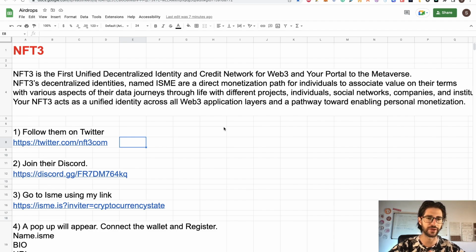NFT3's decentralized identities, named ISME, are a direct monetization path for individuals to associate value on their terms, without various aspects of their data journeys through life with different projects, individuals, social networks, companies, and institutions. Your NFT3 acts as a unified identity across all Web3 application layers and a pathway toward enabling personal monetization.